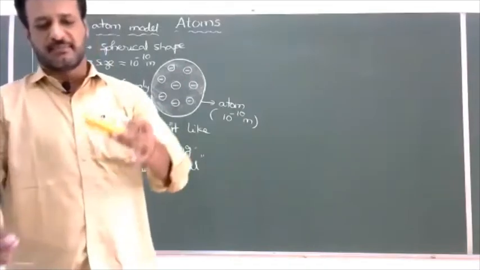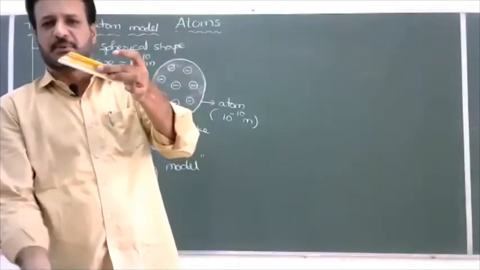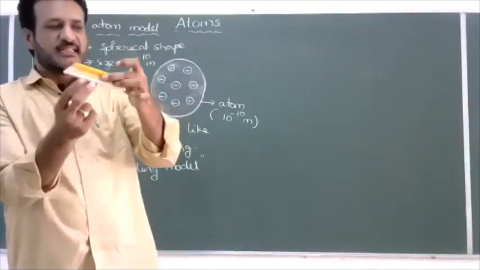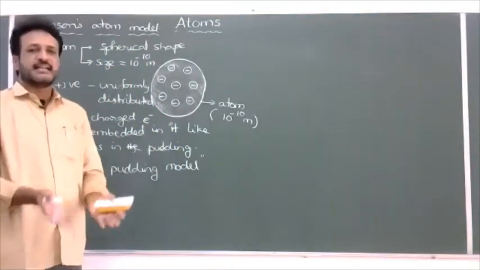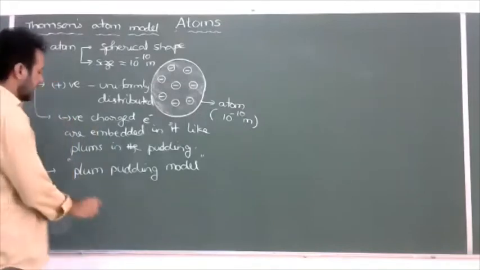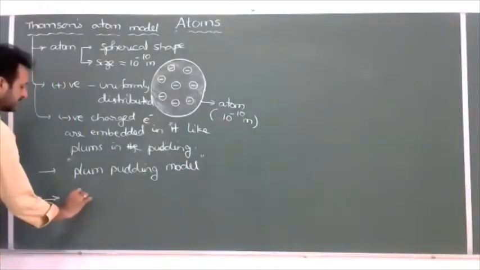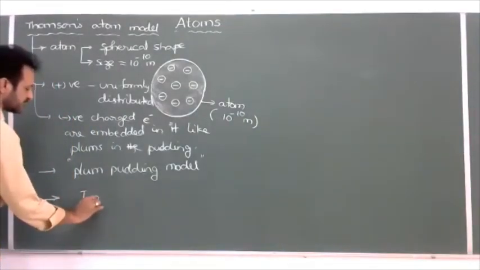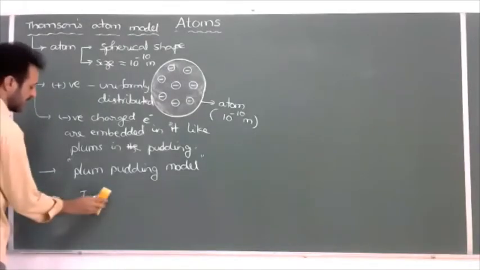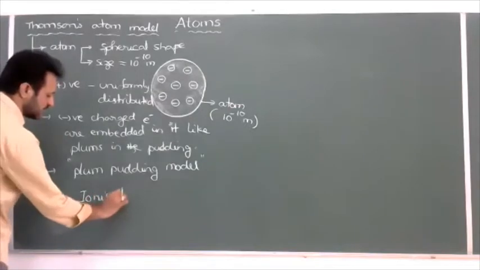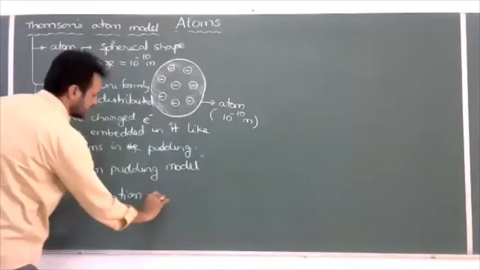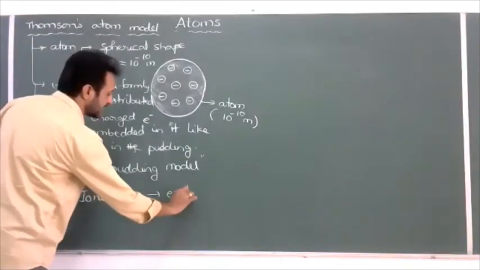And one more thing Thomson tried to explain: whenever some amount of energy is supplied to the atom, for example in the form of heat, the electrons in the atom absorb the heat energy and they get ionized. So the ionization of electrons concept was explained by the Thomson model.